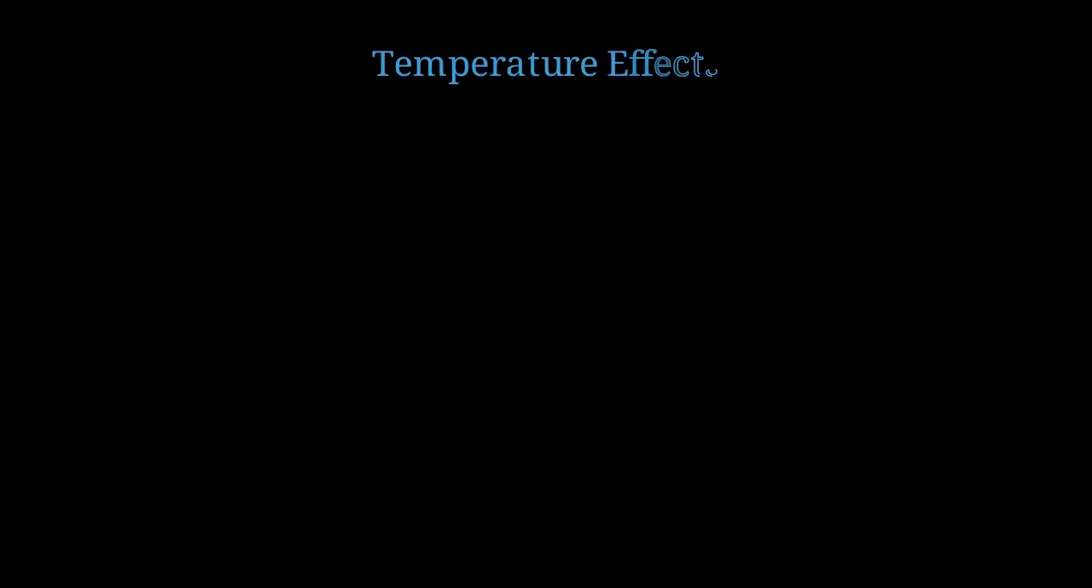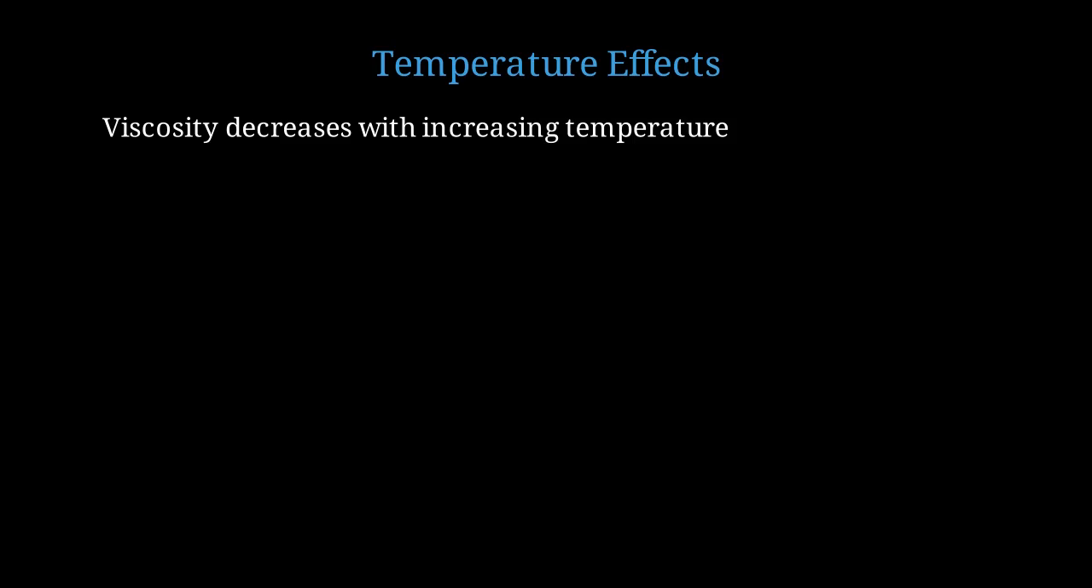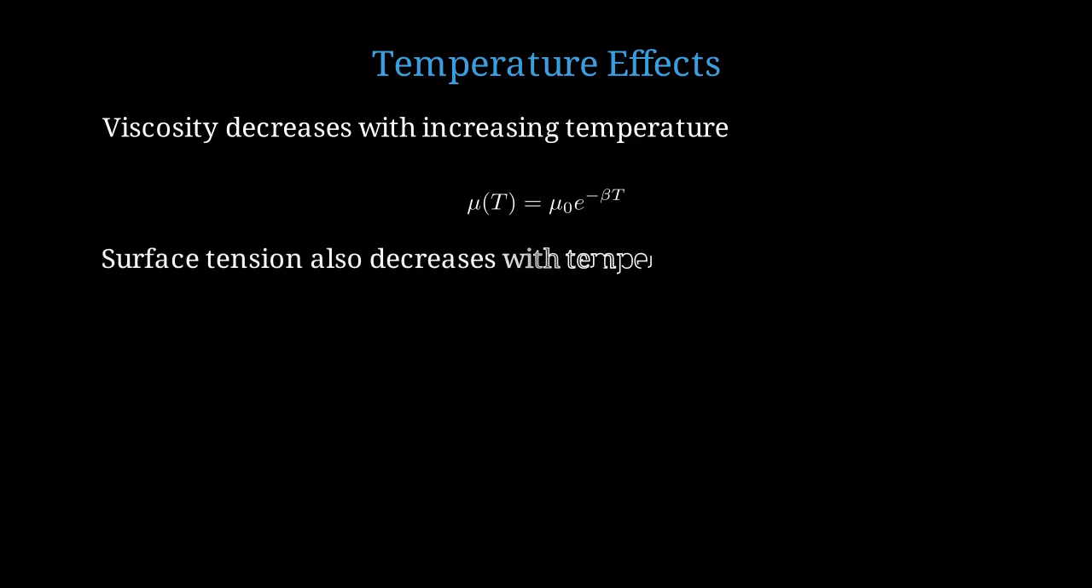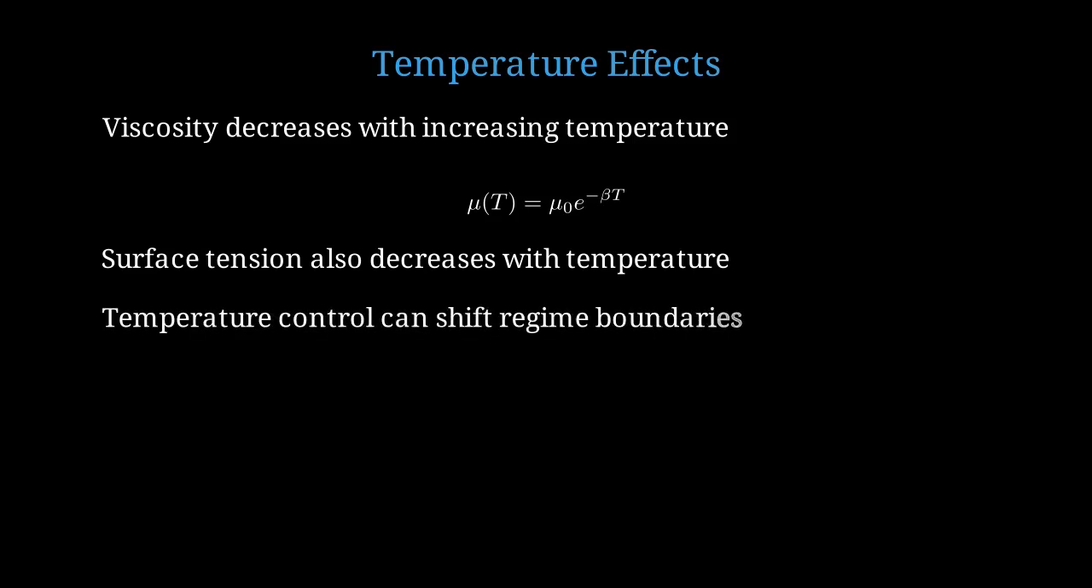Temperature can also affect the jetting-dripping transitions. For most liquids, viscosity decreases exponentially with increasing temperature. Viscosity as a function of temperature approximately follows mu of T equals mu naught times e to the negative beta T. Surface tension also decreases with temperature, though more gradually. By controlling temperature, we can shift the regime boundaries and optimize the flow behavior.